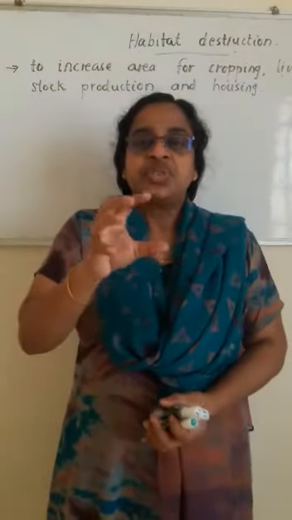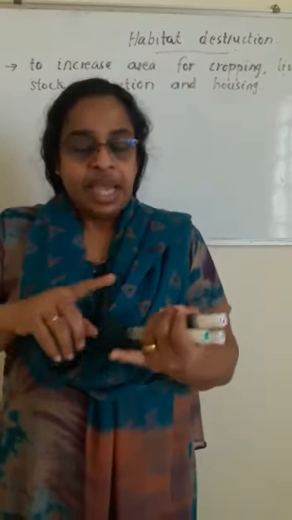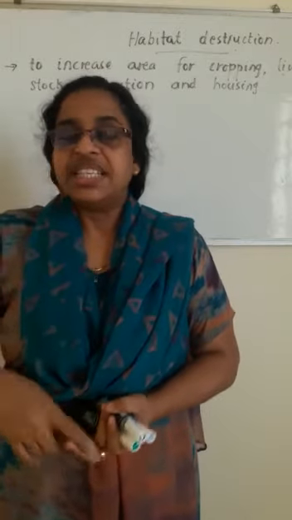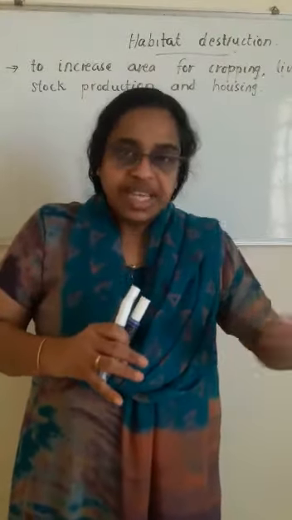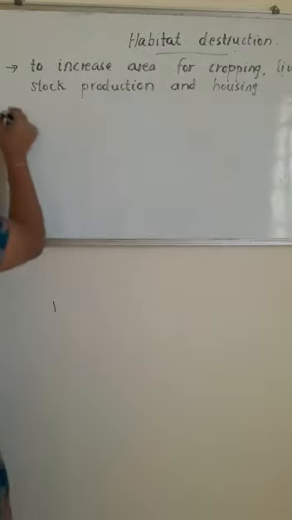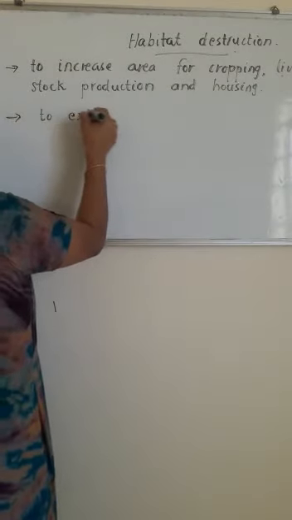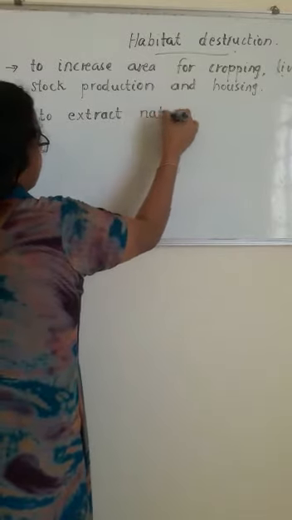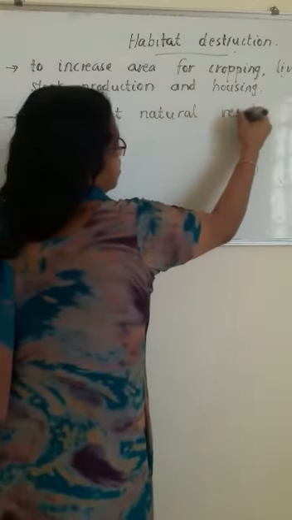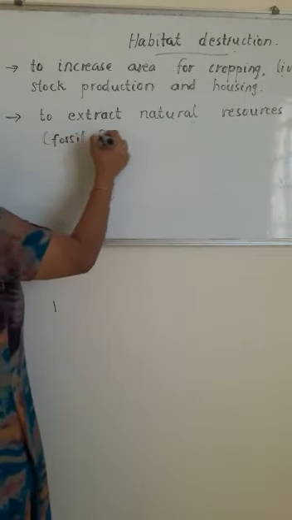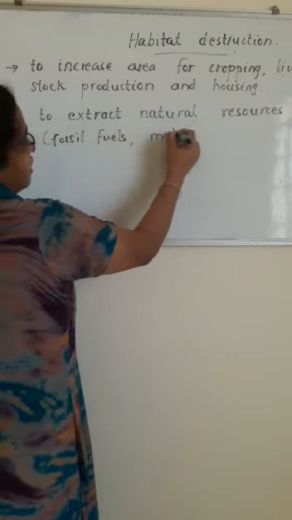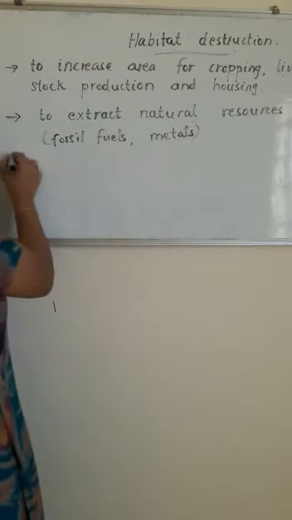So all these natural resources like metal, and also we can say oil, fossil fuels, just like coal, gas, oil. All these are natural resources. Naturally it is kept. So to get that, we have to destroy this habitat. So to extract natural resources like fossil fuels, metals, etc. Okay.